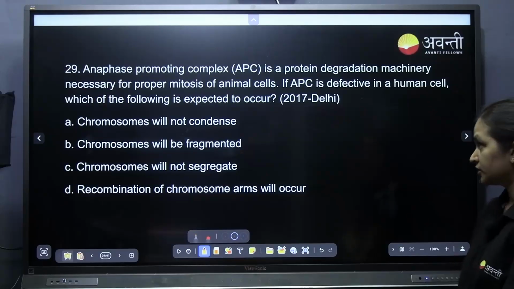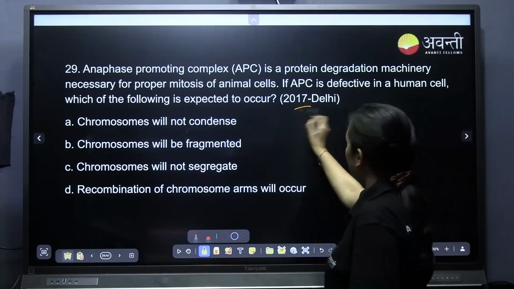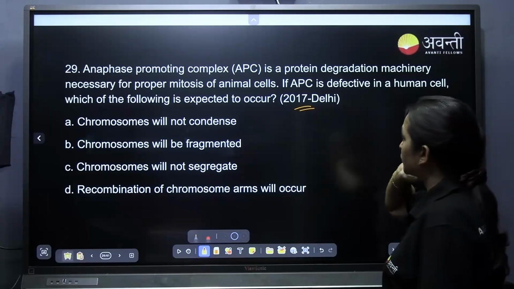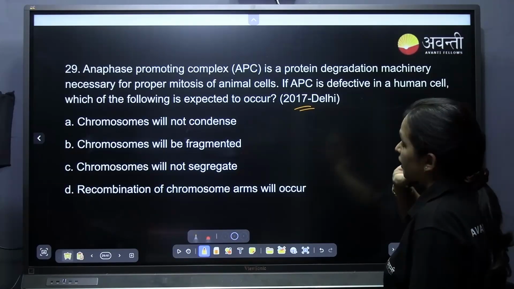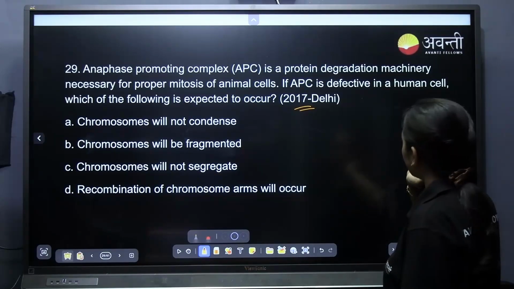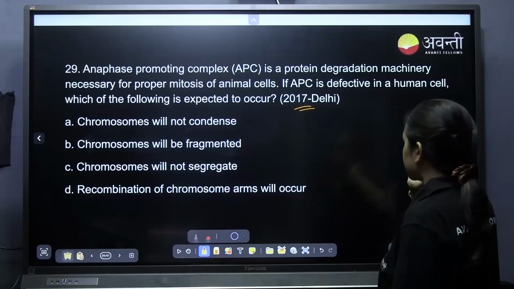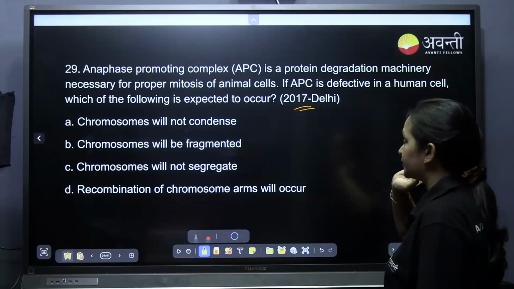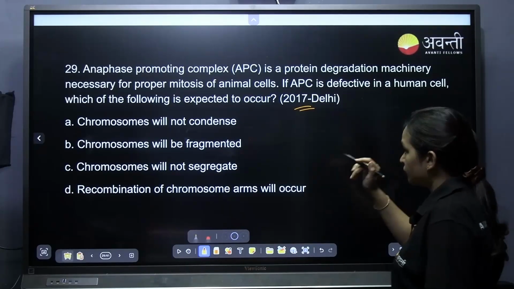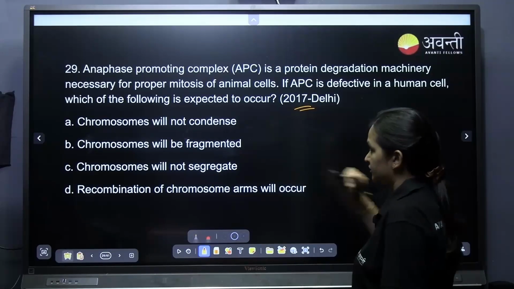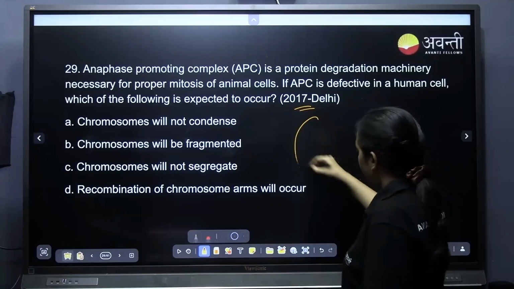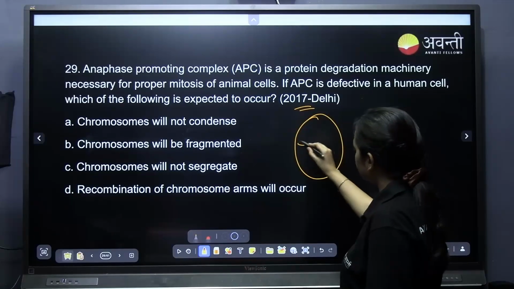Anaphase promoting complex. Okay, this is a NEET question. Anaphase promoting complex is a protein degradation machinery necessary for proper mitosis of animal cells. If APC is defective in human cell, which of the following is expected to occur? So, in anaphase what happens actually? The segregation of chromosomes takes place. In the metaphase, they will be arranged in the equatorial plate, right?